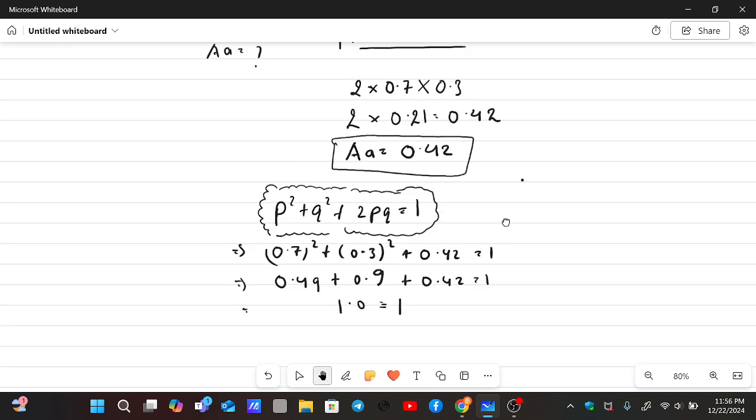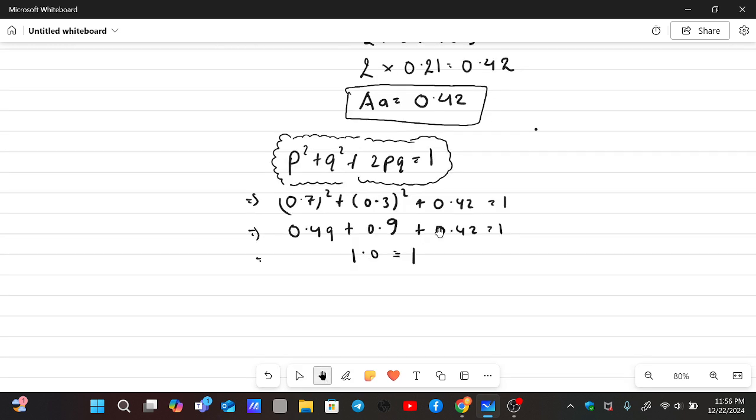We can recheck it by putting it in the same formula. As we have the data of homozygous dominant and recessive individuals, 0.7 squared and 0.3 squared, and we have received the heterozygous individual data, 0.42, we'll try to match with 1. When you calculate this, you will get the answer 1 here, and here also the given data will be 1. So now it is proven that this is the frequency of the heterozygous individuals. Thank you.